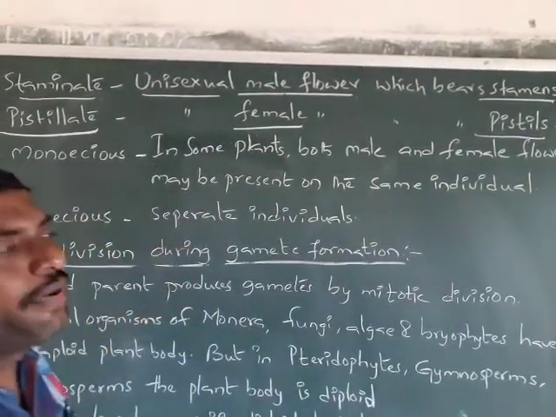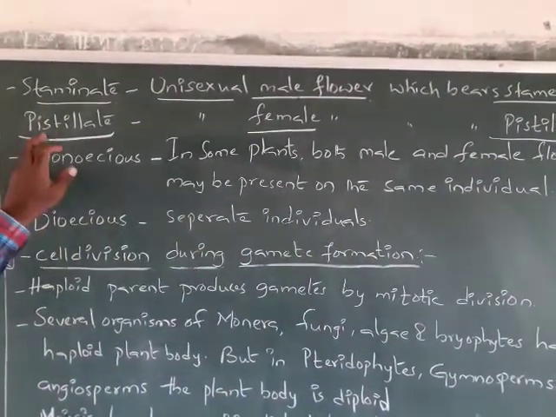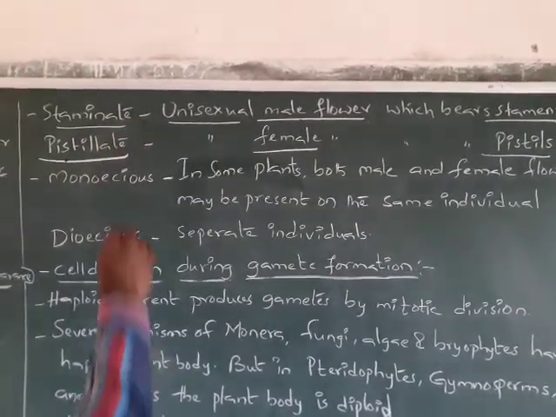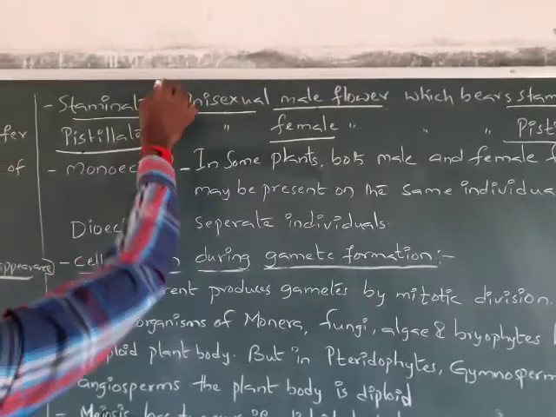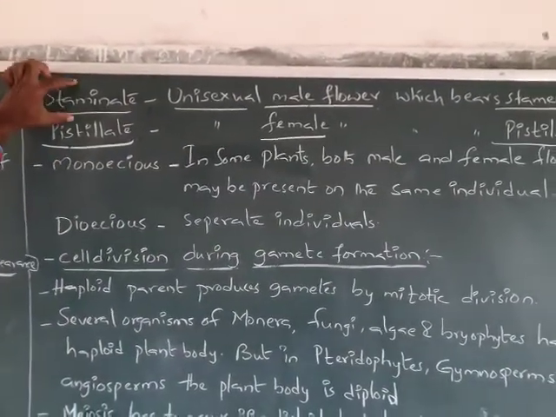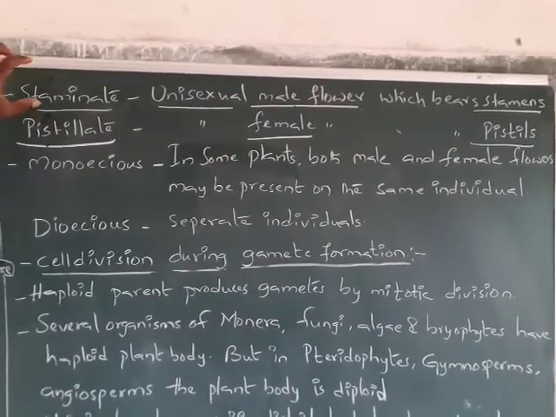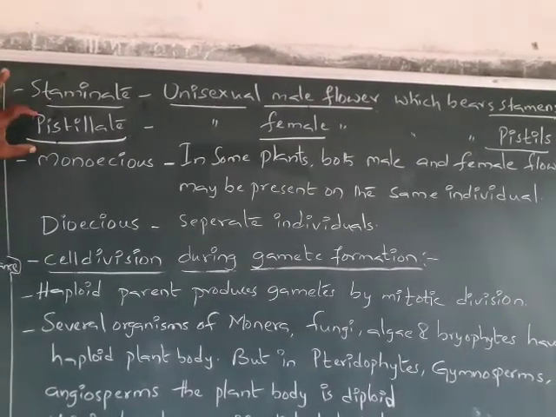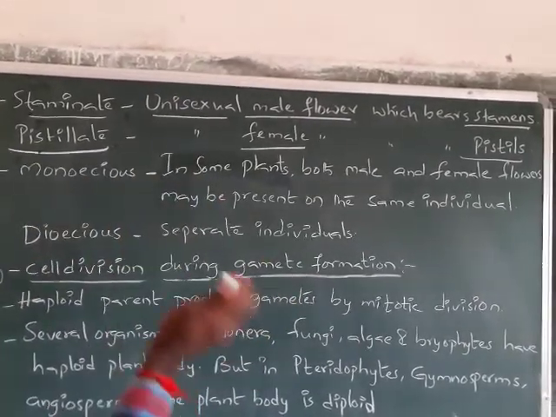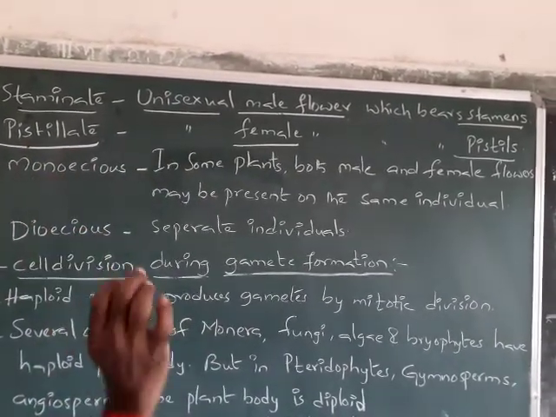Staminate means androecium, pistillate means gynoecium. Here it is the male reproductive organ, and here it is the female reproductive organ. Staminate bears the stamens, pistillate bears the pistils.